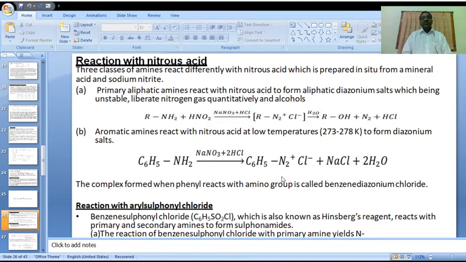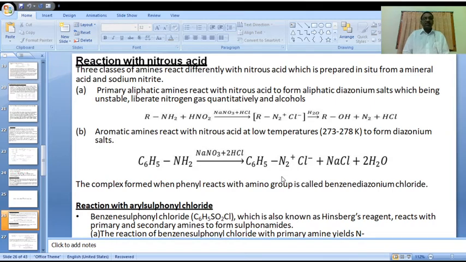Three classes of amines react differently with nitrous acid, which is prepared in situ from a mineral acid and sodium nitrite. Here the three types of amines, primary, secondary and tertiary, behave in different manners with nitrous acid.